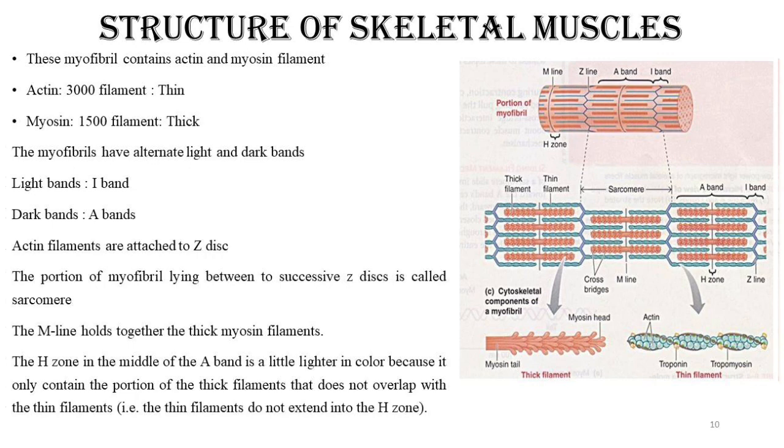But when the light rays are passed through the dark band, the light rays get refracted in different directions. That's why they are named anisotropic bands and isotropic bands. So the I of the I band stands for isotropic, and the A of the A band stands for anisotropic.